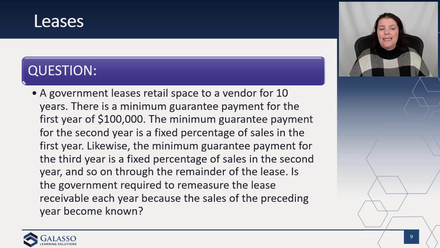The question is, is the government required to remeasure the lease receivable each year because the sales of the preceding year become known? And thankfully, again, the answer is no, because it's a contingency upon which future, right? So it says variable payments that will be received over the remainder of the lease term are based as resolved. And so these are only telling us about past items. We still don't know about those future items, so we would not, thankfully, have to reassess in that scenario.